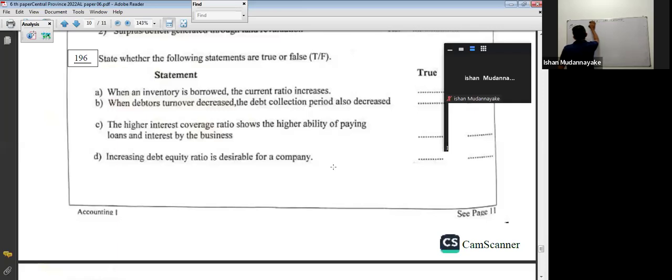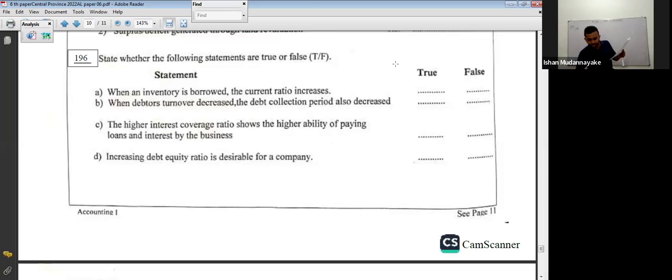I will give you the reason. Look at 196a: when an inventory is borrowed, meaning when you obtain inventory on credit basis, the current ratio increases.